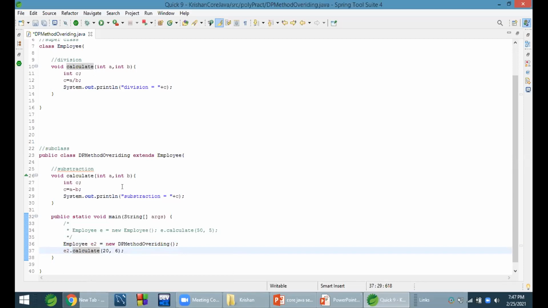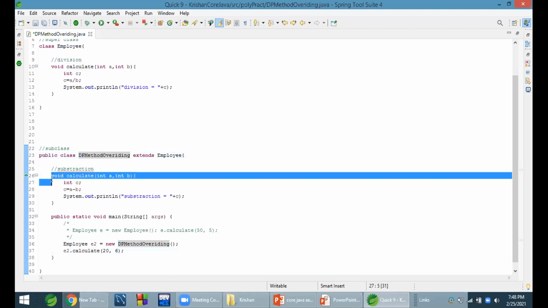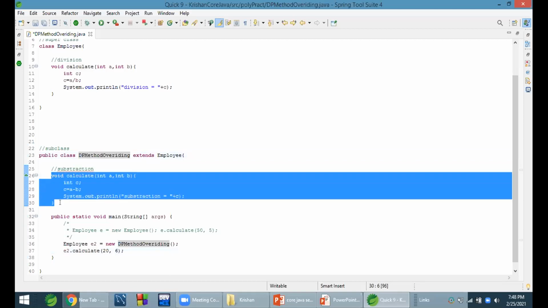Sir, in case we create an object of the subclass, which method will it call? The subclass method will be called. That is the general way we create an object and call methods.